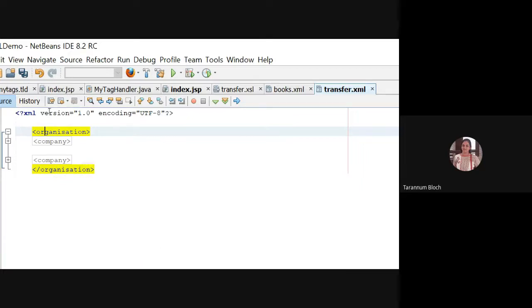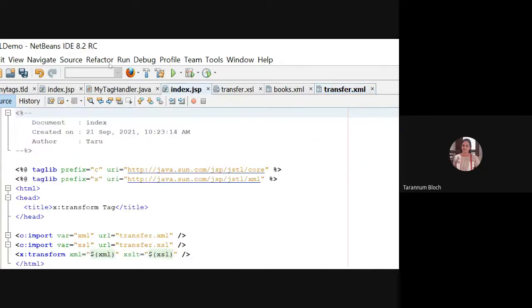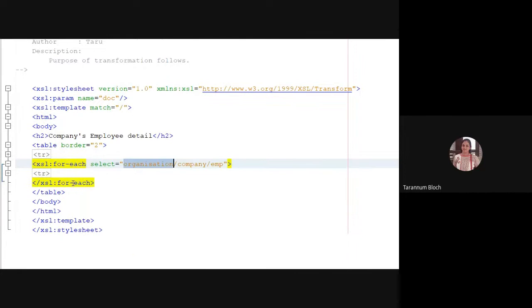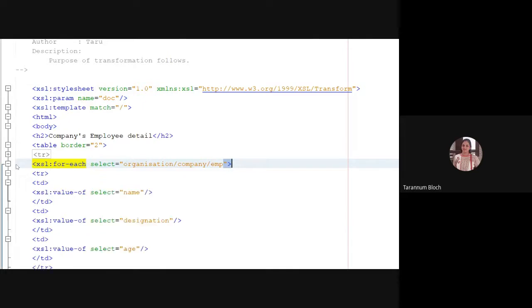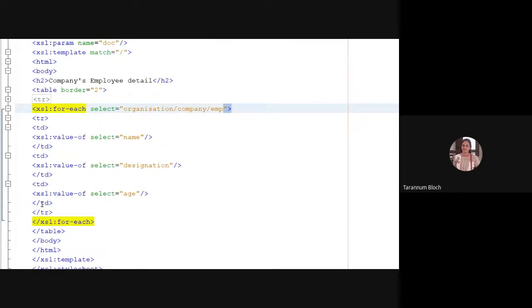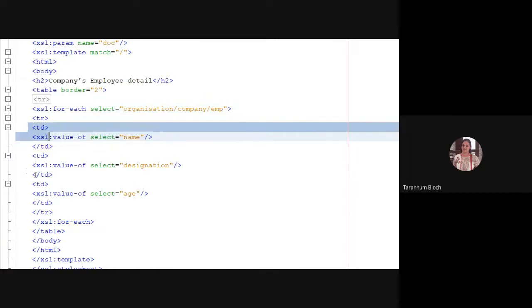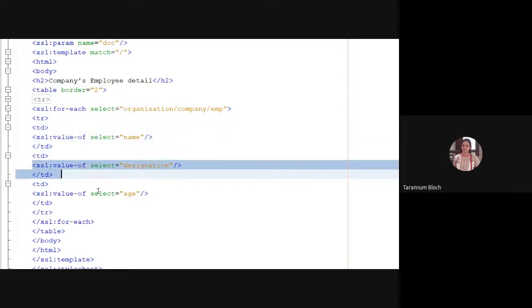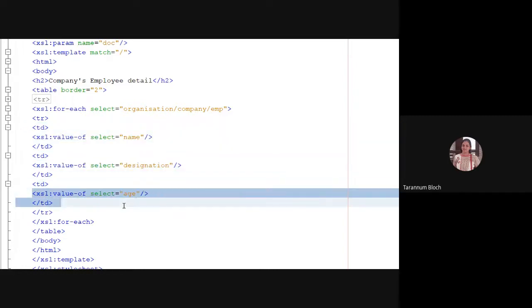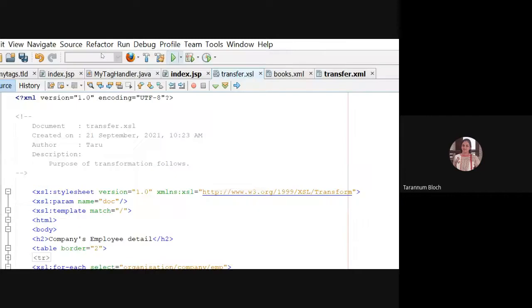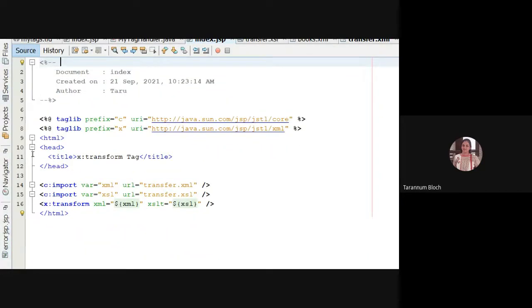Right? /company /employee. So it will read all the employees' names and it will display each as a TR. So the first column is XLS column value of name, then value of designation, and value of age. Fine? And this entire page we are calling here as an import.